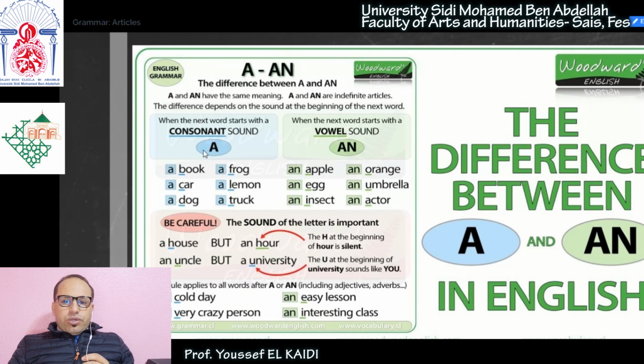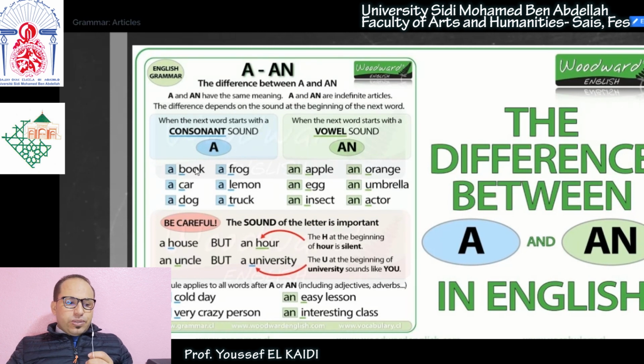So when do we use "a" and when do we use "an"? "A" is used before a word that starts with a consonant sound. I repeat, "a" is used with a word that starts with a consonant sound. I highlight the word sound here because what matters is not the letter of the word, but the sound, or how we pronounce it, okay?